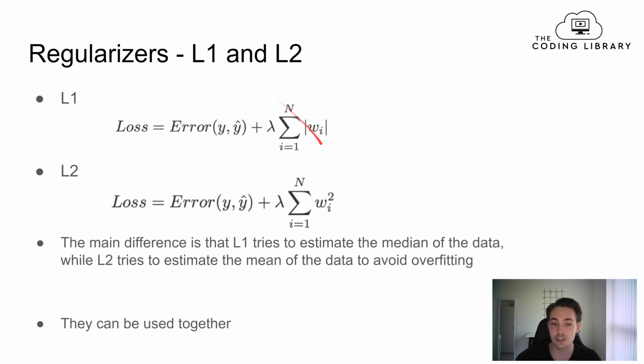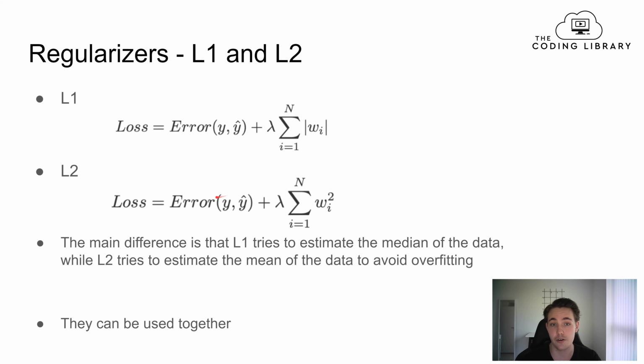And then we can see that we just sum up all of the weights here for a neuron in the case of L1 regularization. We just take the absolute value of the weight here, and then we sum it up and multiply it with this regularizer term here.